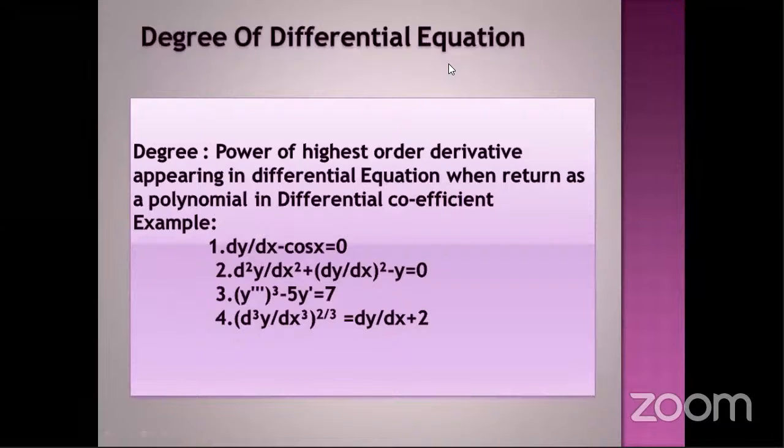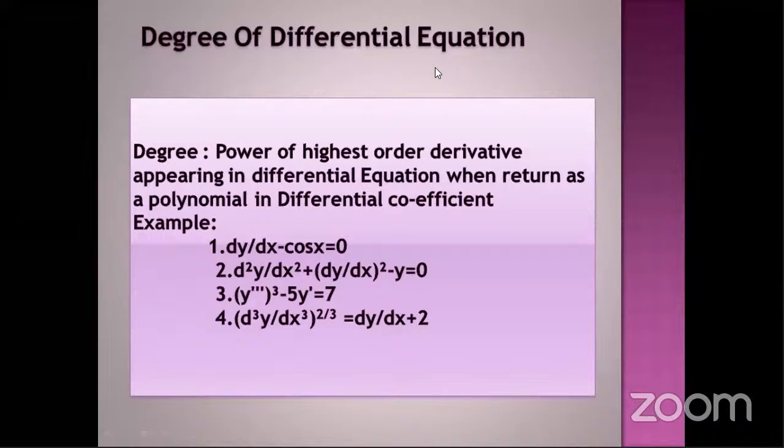In the second example, we have two different terms. The first term is 2 in order and the second term is 1 in order. So we need to choose which is highest, 2 or 1. Here 2 will be highest. So consider d square y by dx square as the highest order. So the power of the derivative is 1. Therefore degree is 1.